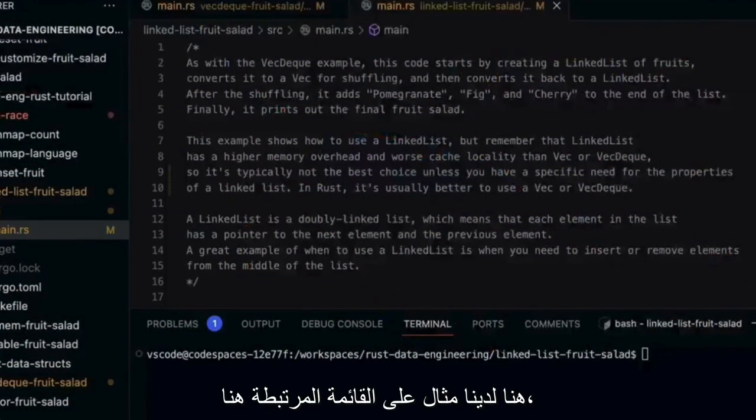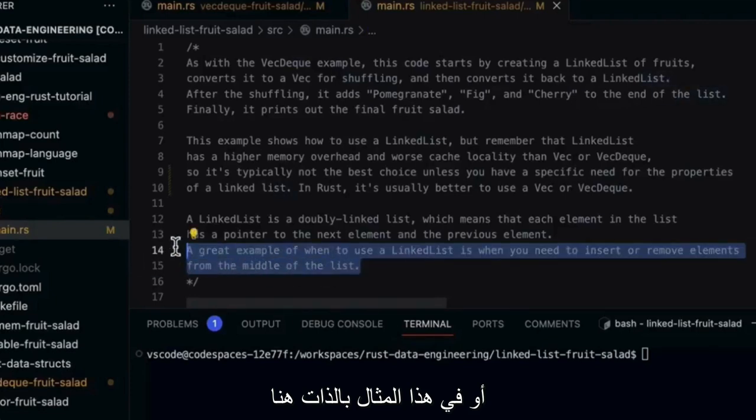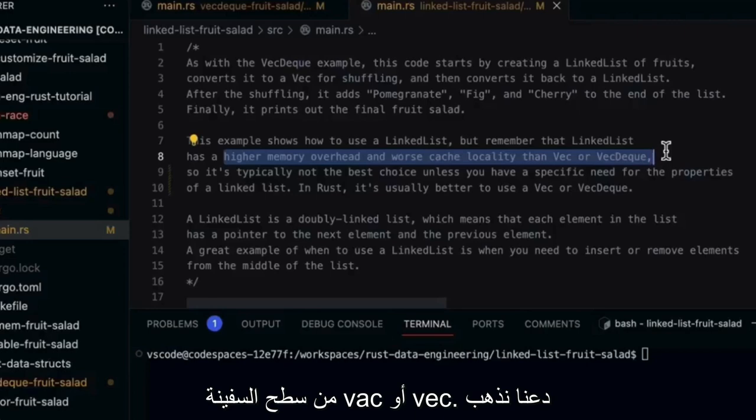Here we have a linked list example. One of the nice things about a linked list is that it has some really key elements of efficiency with things like insertion or deletion from a list if you don't care about accessing the elements, or in this particular example, if you want to insert or remove elements from the middle of the list. But it's actually a much more rare data structure to use, and it has a higher memory overhead and worse cache locality than either Vec or VecDeque.